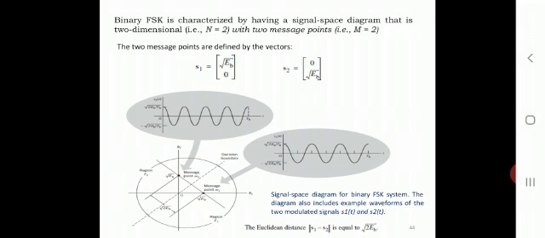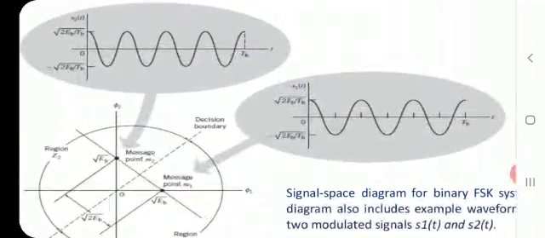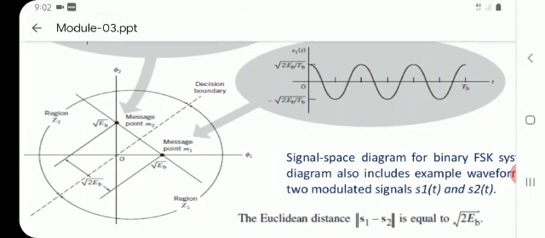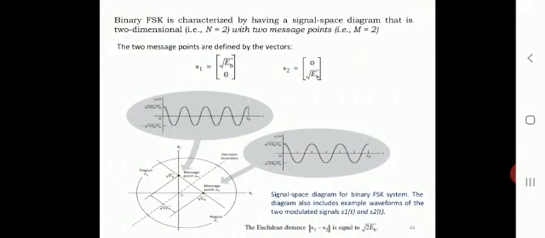The decision boundary is drawn between the two points, message point m_1 and message point m_2. The values of those points are according to s_1 and s_2, that is square root of E_b and square root of E_b, and the distance between these two, applying the Pythagoras theorem, is square root of 2 into E_b.